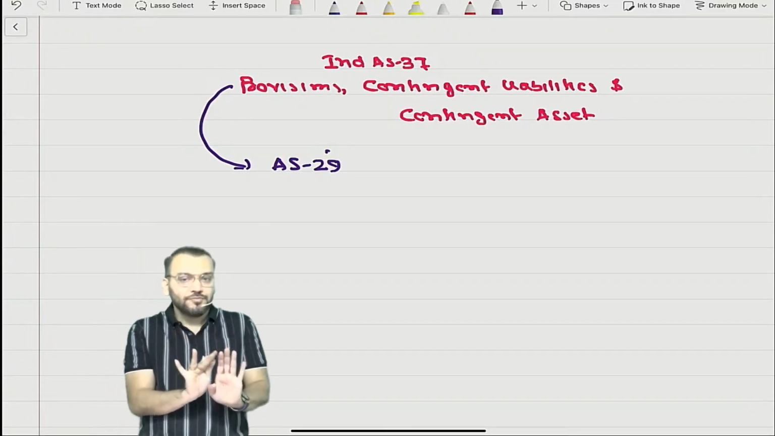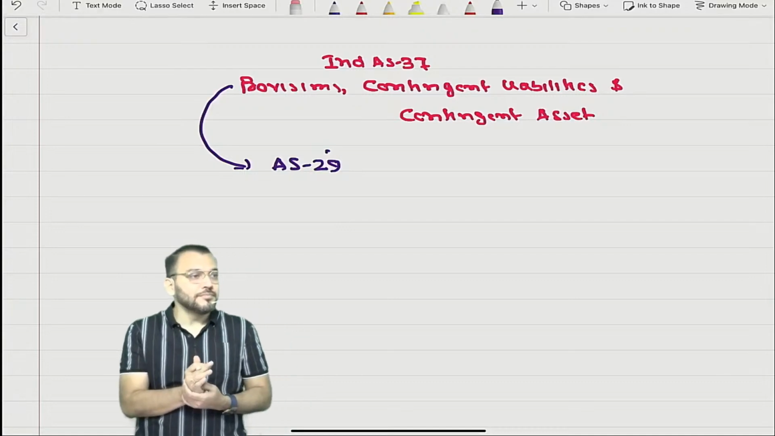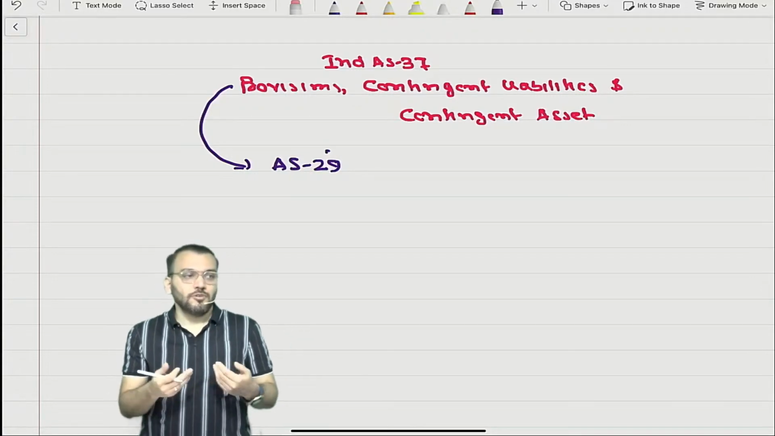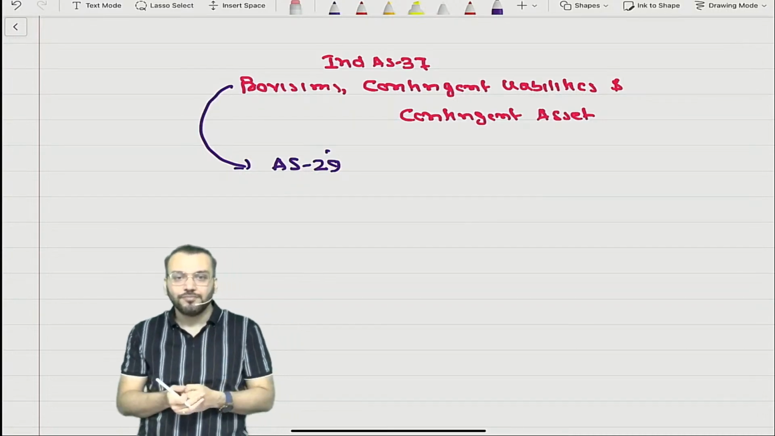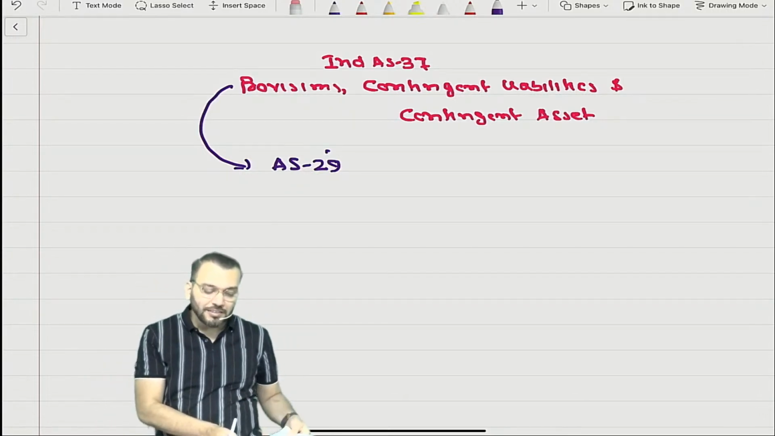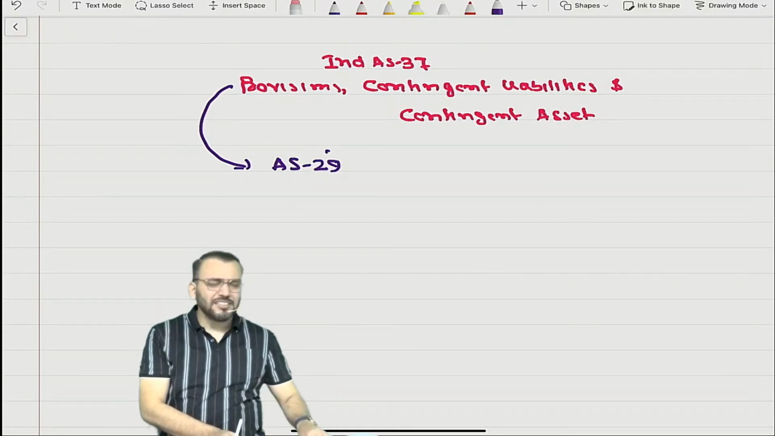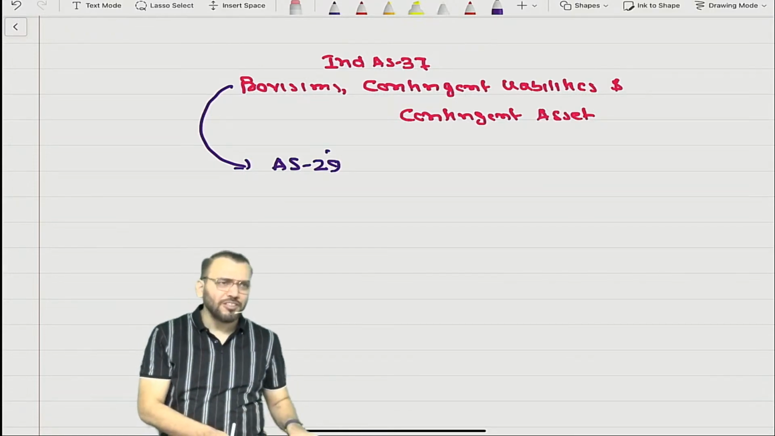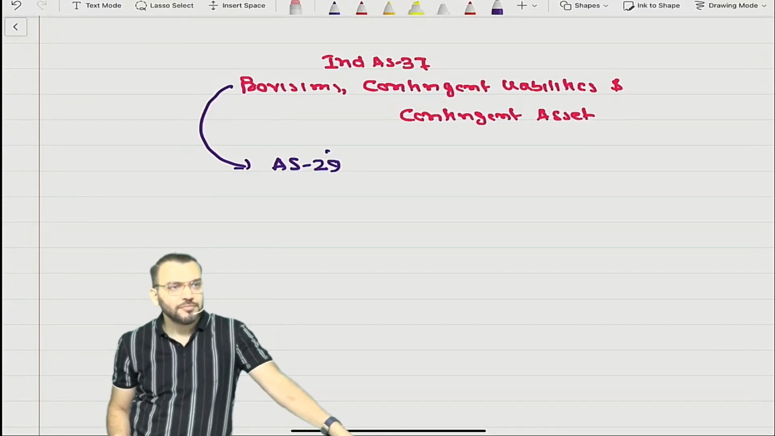And you have understood also. Have you understood or not understood? AS 29? Have you understood or not understood? Either you say yes or no. Understood. Correct. Can you say you know about provision, you know about contingent liability, you know about contingent asset? Am I right or not?